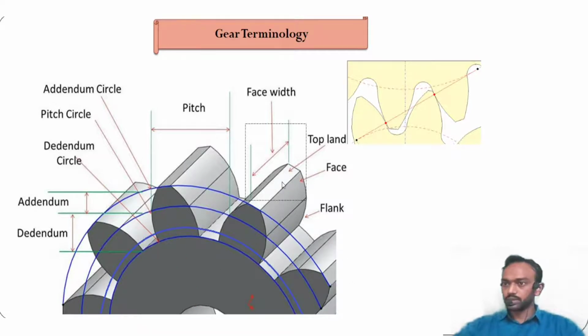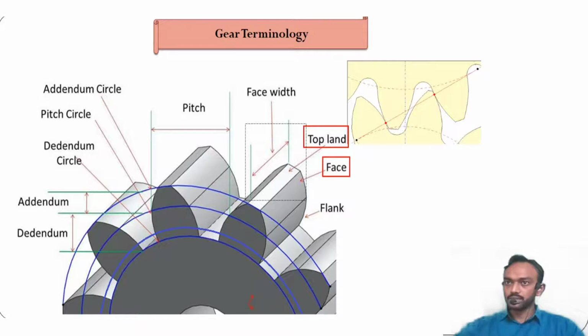There are some other terminologies also. This is the top land, meaning the top surface of the gear. The face of the gear is the surface above the pitch circle.